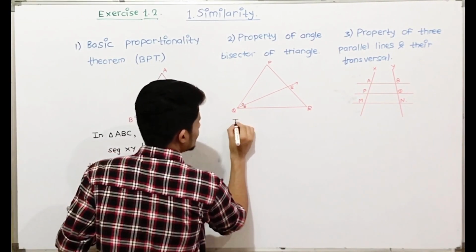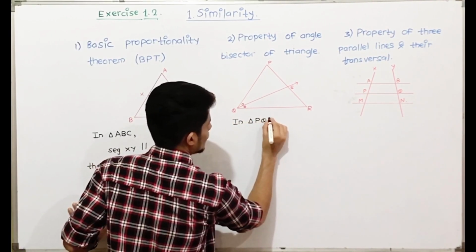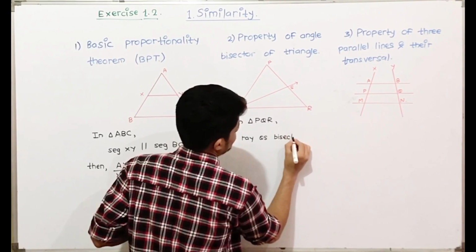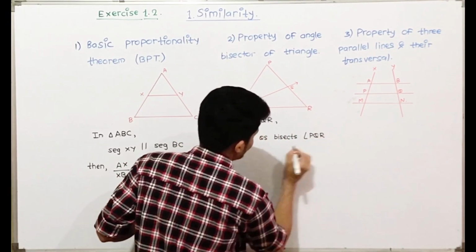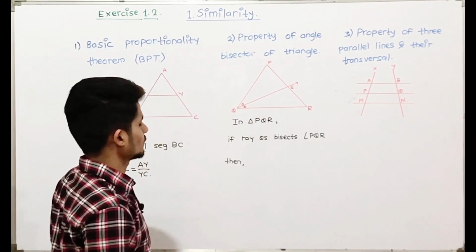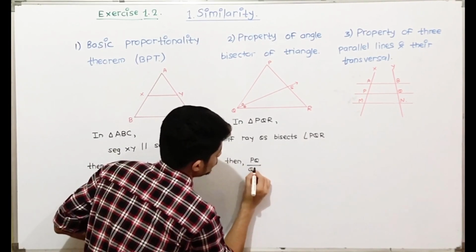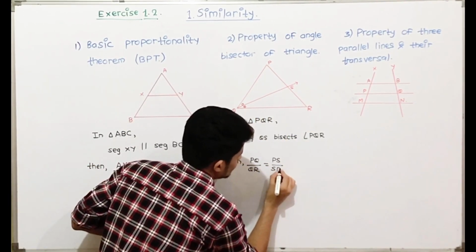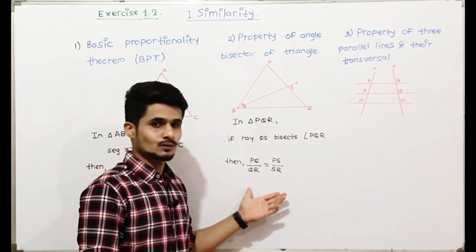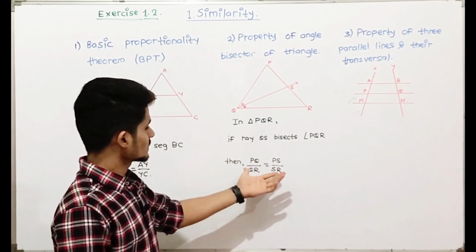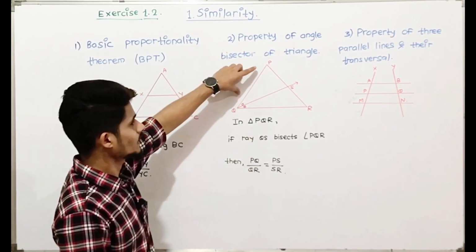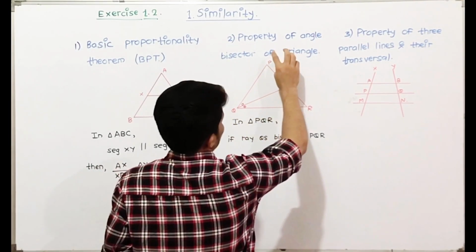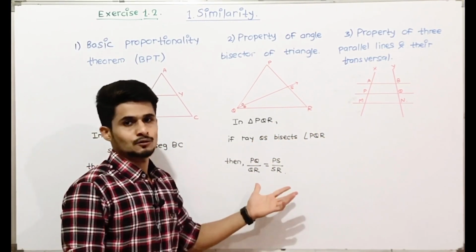So we'll see that in triangle PQR, if ray QS bisects angle PQR, then the ratios will be equal, that is PQ upon QR will be equal to the side at which the bisector intersects, that is PS upon SR. As you can see, we have a systematic way to write the ratios: if we take PQ first upon QR, then for the next ratio we must start from P, that is PS upon SR. This is a systematic way to write a ratio.